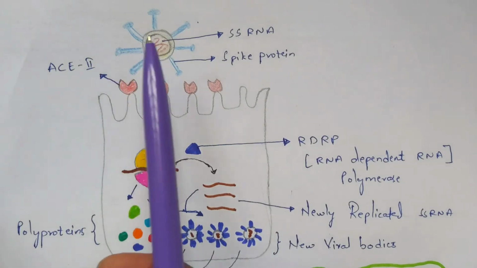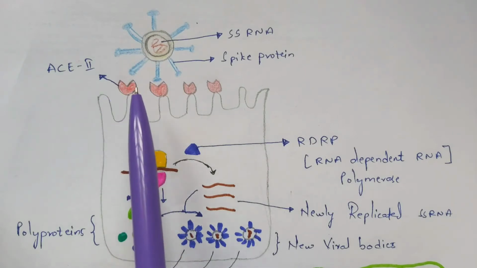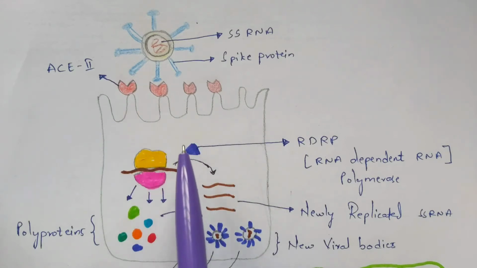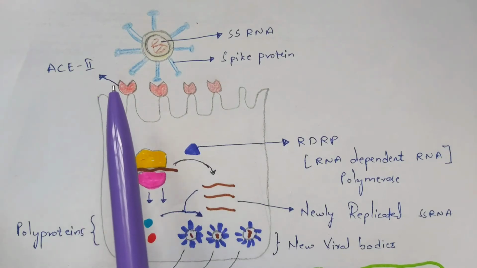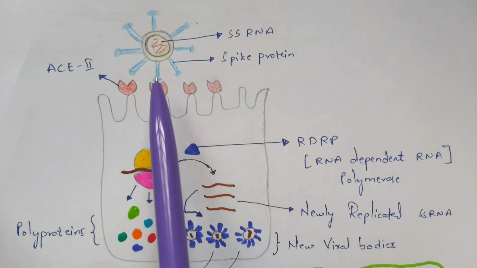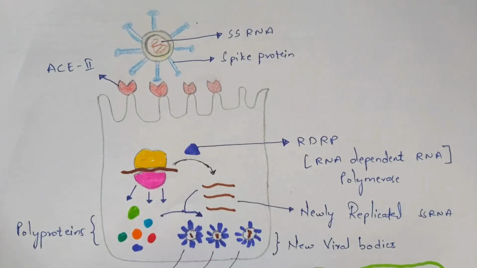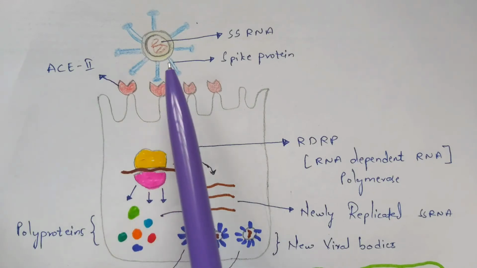So listen properly. This is a viral particle which consists of spike proteins. All of these are nothing but the spike proteins, and these are the receptors. These are the receptors which are mainly present in the alveoli of the lungs, which I have told you. This part is nothing but the type 2 pneumocytes, mainly present in the alveoli of the lungs, so indirectly we can say these receptors are mainly present in the lungs. Now this spike protein will get bound to these receptors. So what are these receptors? I already told you: angiotensin converting enzyme receptor 2.